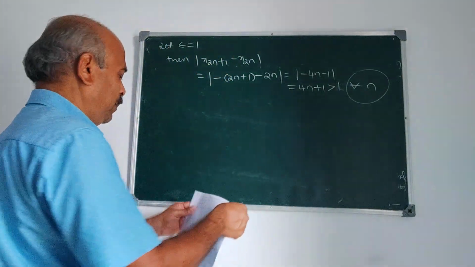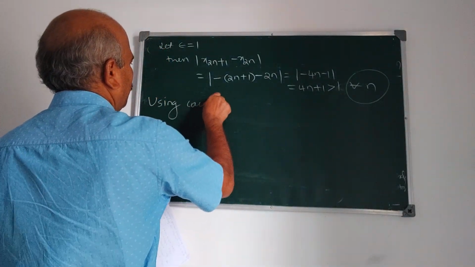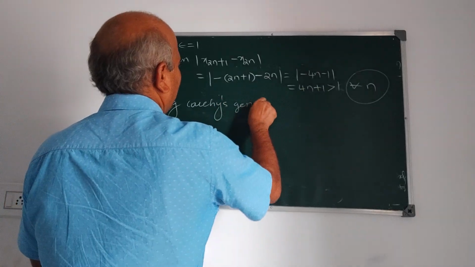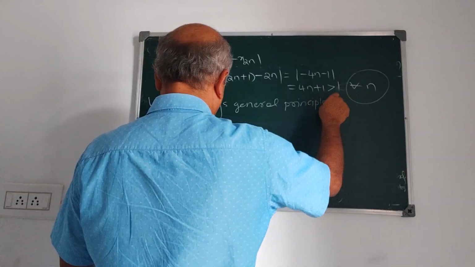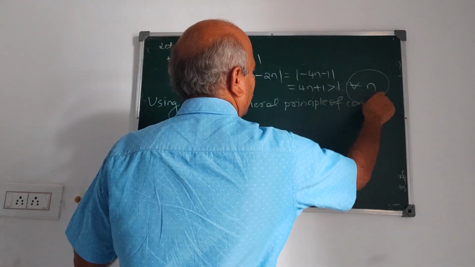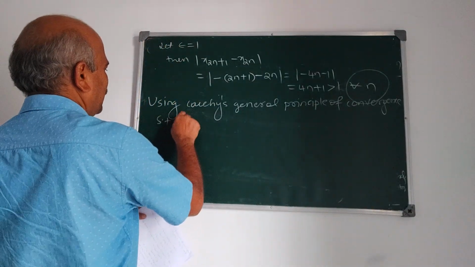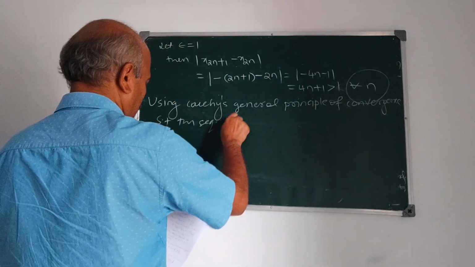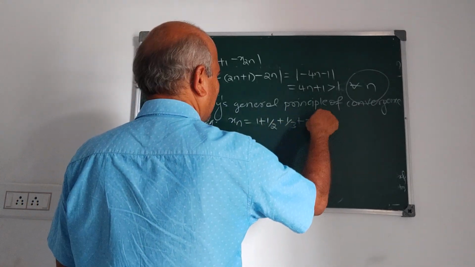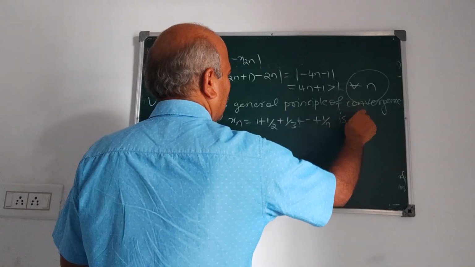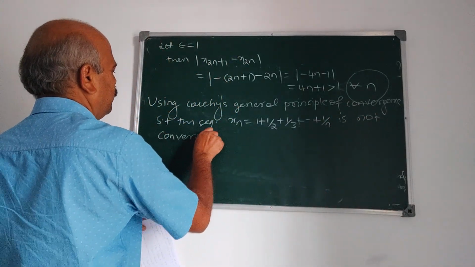So the problem is, using Cauchy's general principle of convergence, show that the sequence xn equal to 1 plus 1 by 2 plus 1 by 3 plus etcetera plus 1 by n is not convergent.